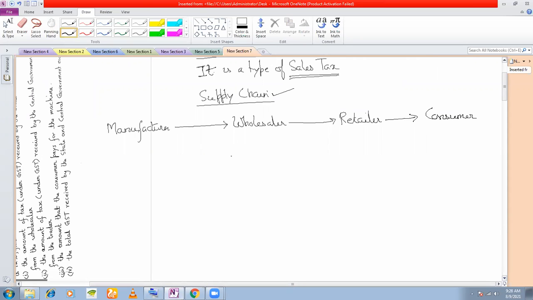So here in this case, we have how many people in the supply chain? 4 people: manufacturer, wholesaler, retailer, and consumer. The manufacturer is making the mobile phone. He is selling it to the wholesaler. And then the same mobile phone is going to the retailer. And then ultimately the consumer is using that mobile. Consumer is not buying to sell. Consumer is buying to use.